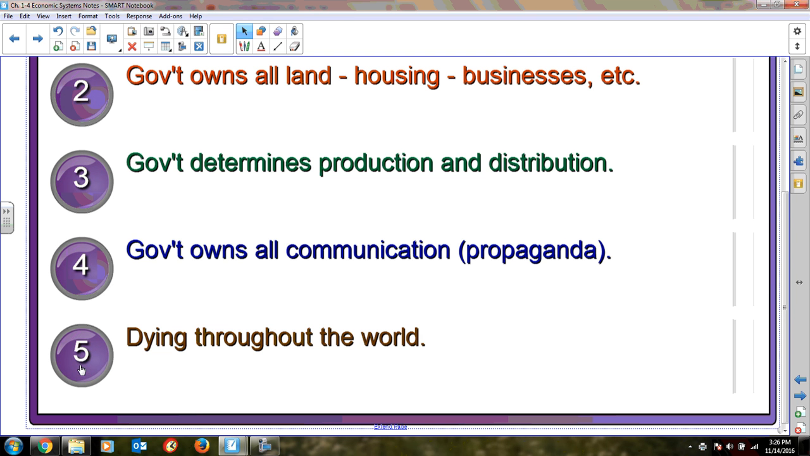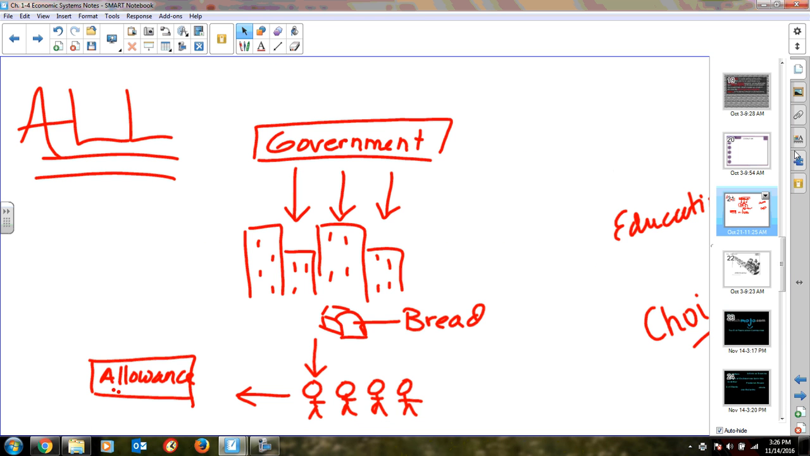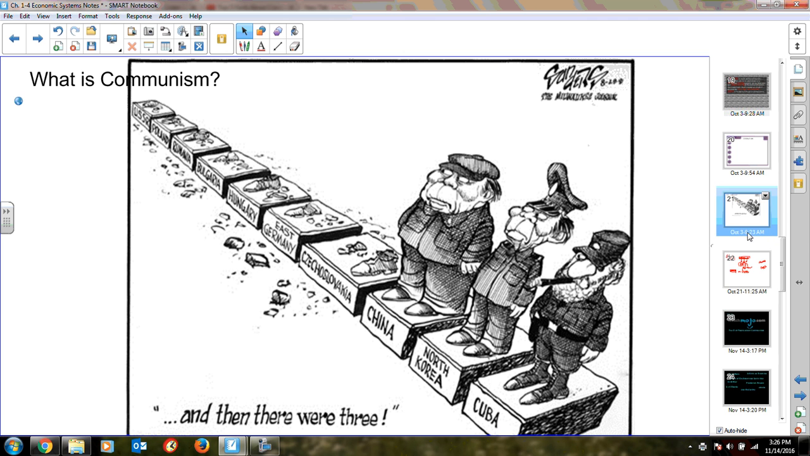Okay? We need to understand that as idealistic as communism is, it is dying throughout the world. There are only 3 countries that really find themselves as being communist. Those 3 countries are, sorry, I have this out of order here, are, and then there were 3, okay?